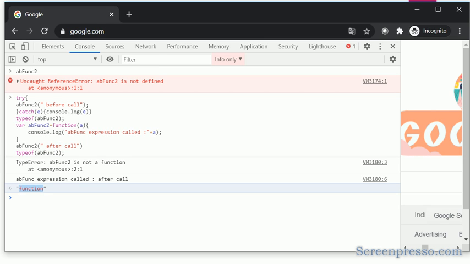I hope you are clear on hoisting. Hoisting is the movement of variables and functions to the top of the scope. It will move only the declaration part, not the assignment part.